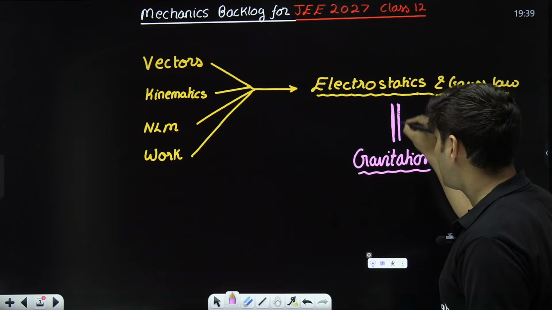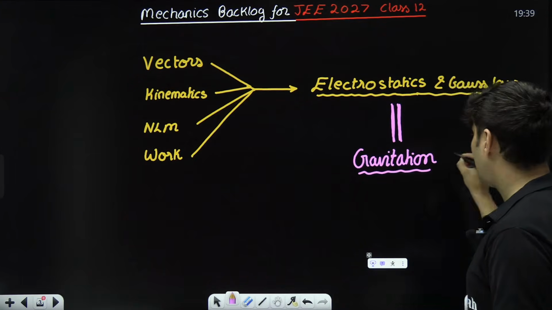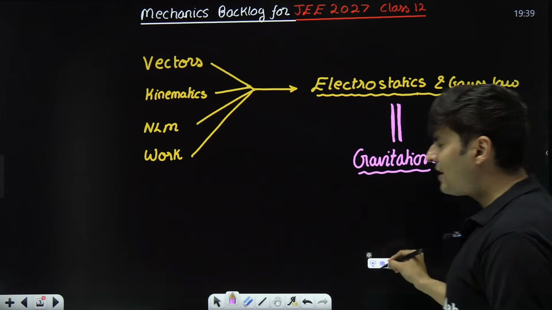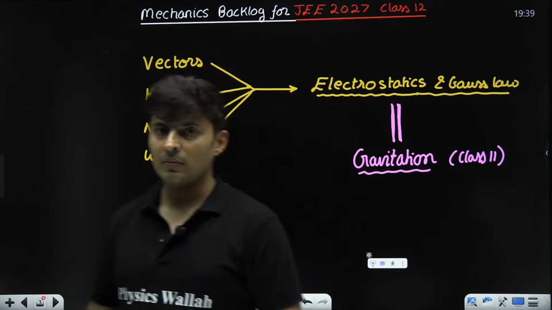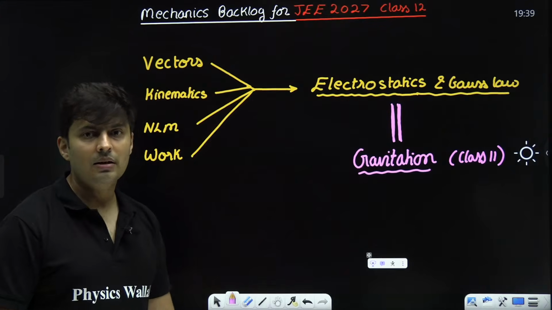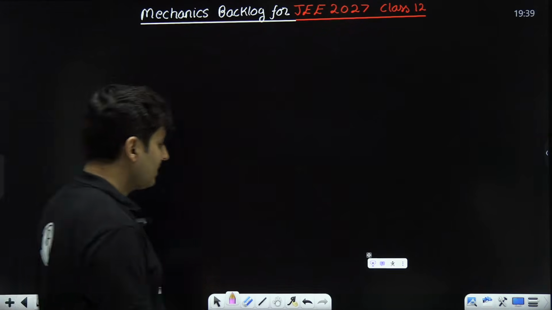This is almost similar. You can cover this class 11th topic. Very similar concepts. If you have left it, then you can just complete it maybe within the next 2-3 weeks. Now let's start.